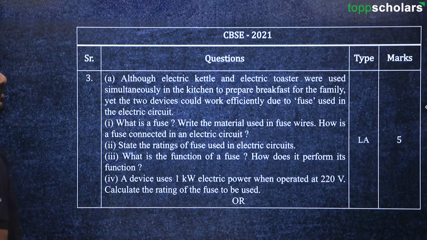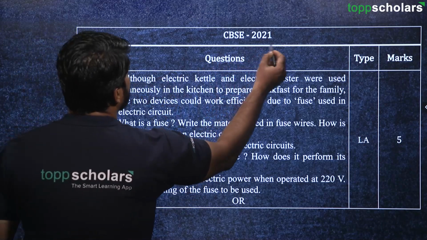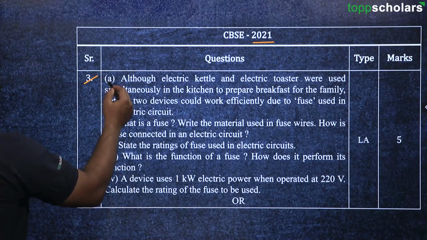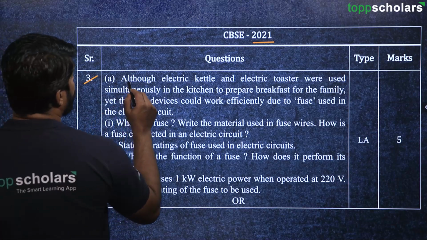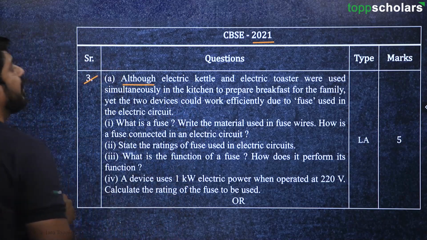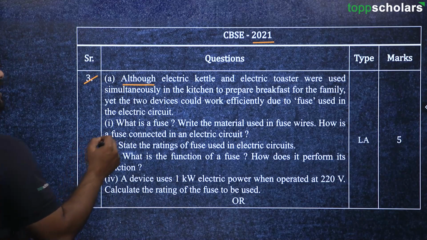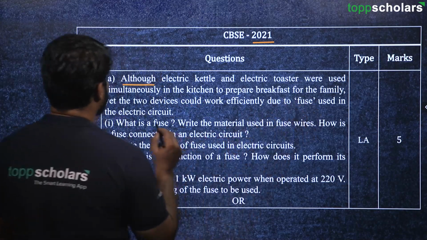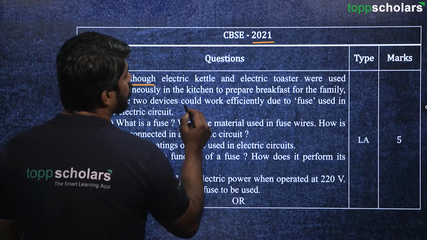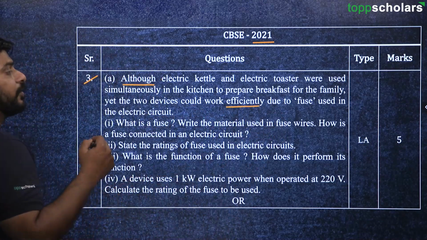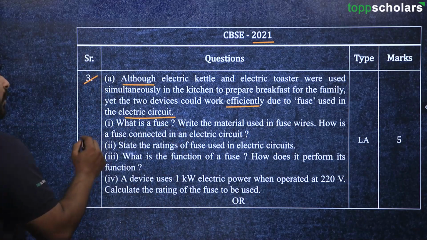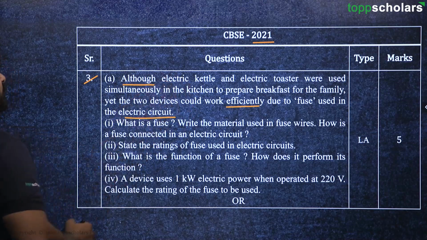Here is the next question. Over here in the year 2021, you can see there are a few parts to this question. Although an electric kettle and an electric toaster were used simultaneously in the kitchen to prepare breakfast for the family, yet the two devices could work efficiently due to the fuse used in the electric circuit. So this is some information that is given, and here are some questions that have been asked.